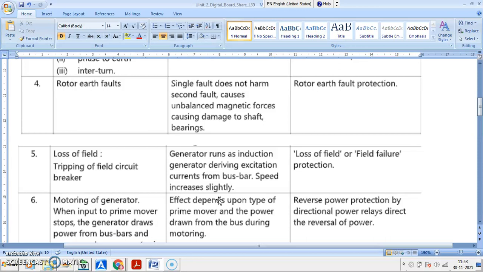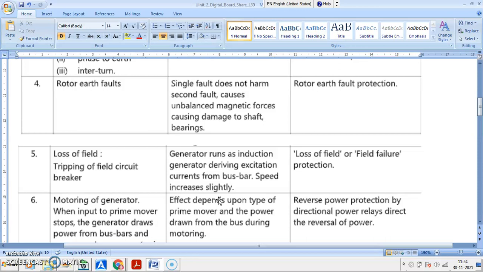The generator runs as an induction generator or motor simply. So whenever the generator runs as an induction generator or induction motor, there are chances of loss of synchronism because of change in frequency and change in voltage of the alternator output.